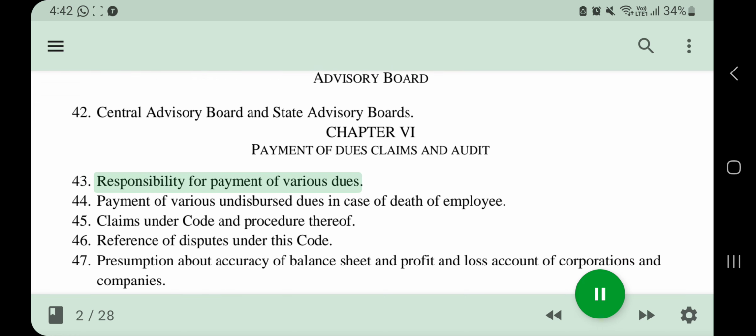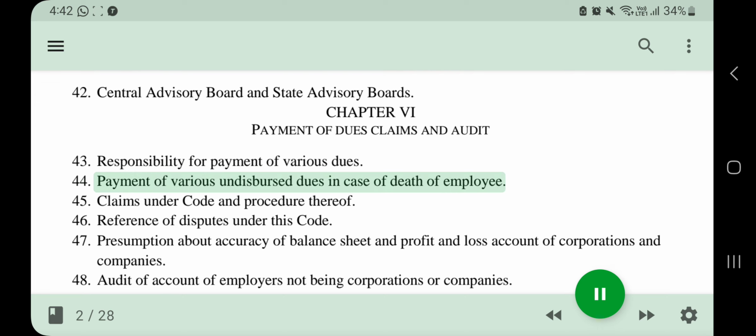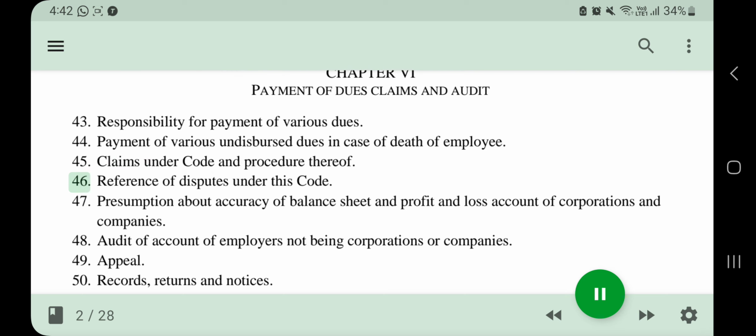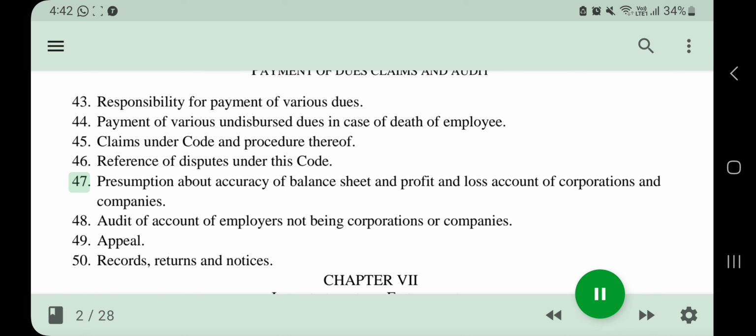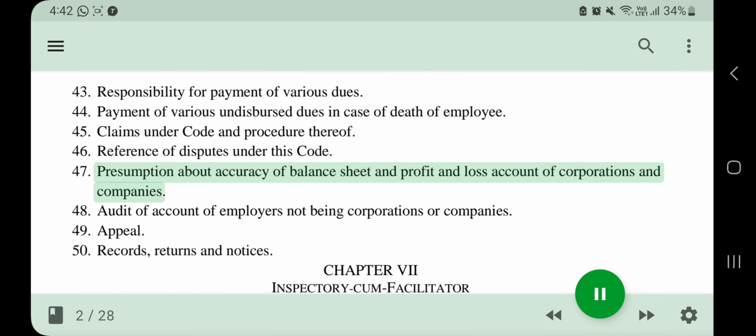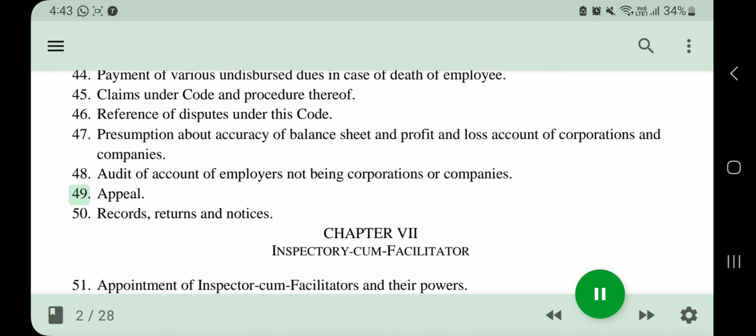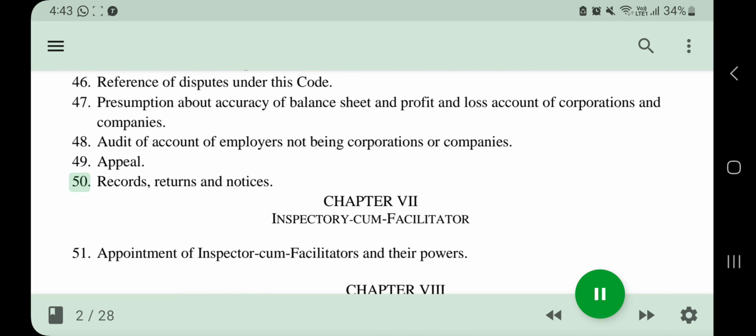43. Responsibility for payment of various dues. 44. Payment of various undisbursed dues in case of death of employee. 45. Claims under code and procedure thereof. 46. Reference of disputes under this code. 47. Presumption about accuracy of balance sheet and profit and loss account of corporations and companies. 48. Audit of account of employers not being corporations or companies. 49. Appeal. 50. Records, returns and notices.